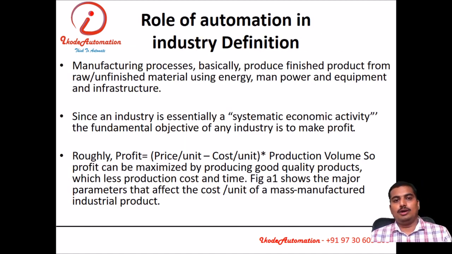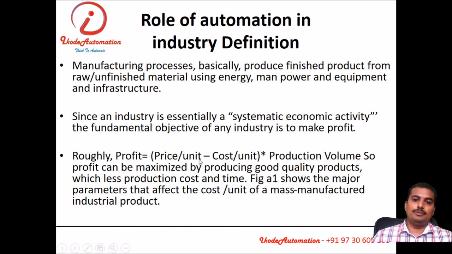What is the role of automation in industrial definition? Industry is nothing but a systematic economic activity. The main motto of the industry is profit. Profit is nothing but price per unit minus cost per unit, into production value.